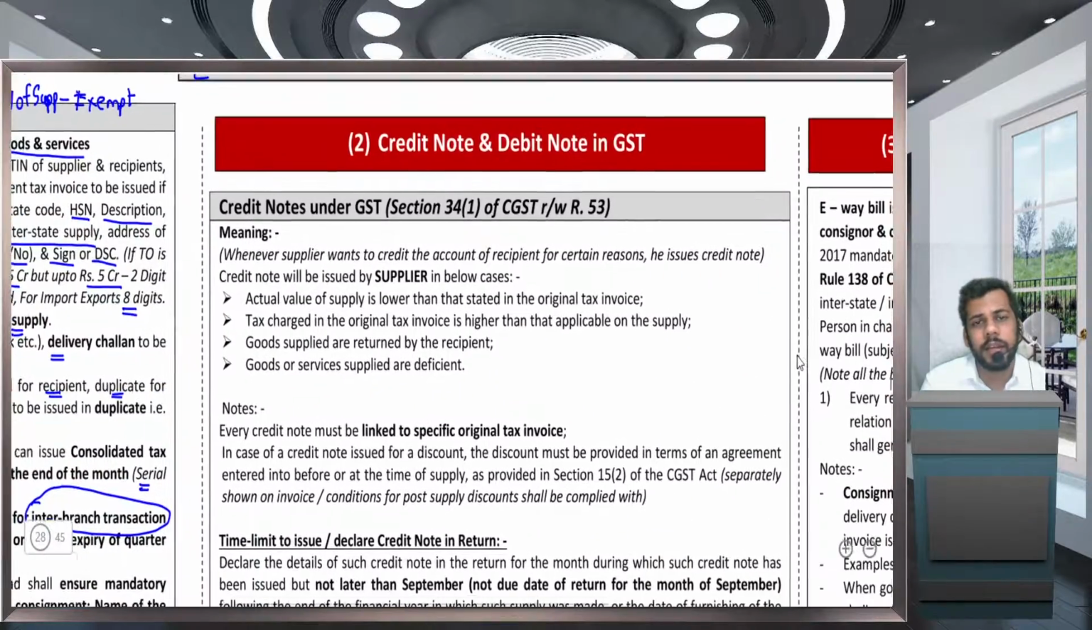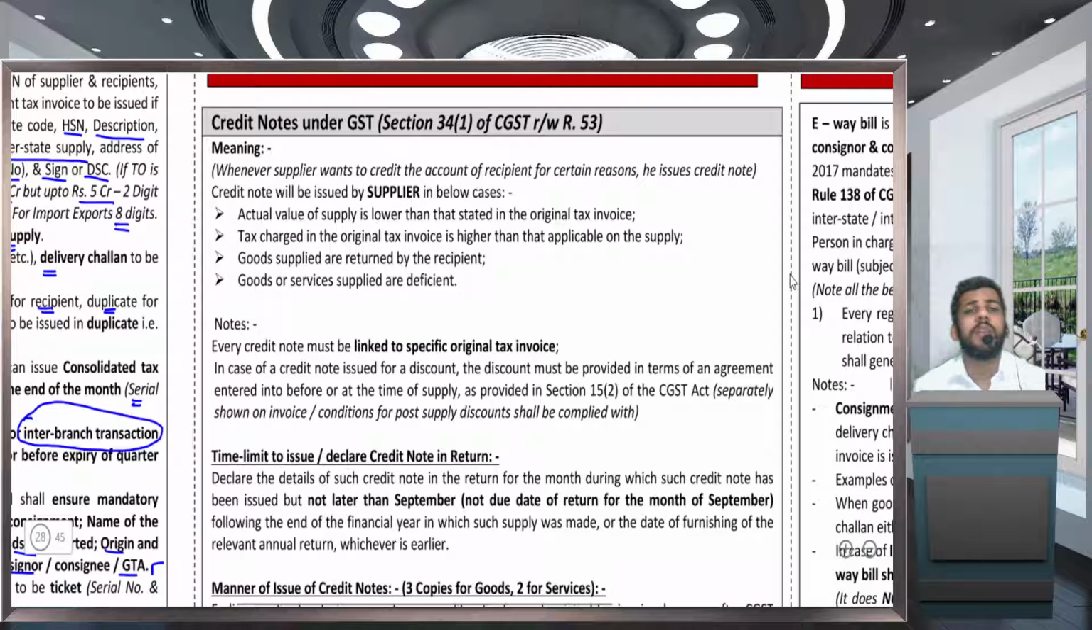Next one, debit note and credit note. Why is a credit note issued? Whenever you are crediting the account of a person in your books of accounts, you have to issue a credit note. When you credit the person's account in GST, first of all, please make it very clear that the supplier is the only person who has to issue a debit note or credit note. Only the supplier is going to issue a debit note or credit note. No recipient will be issuing a debit note or credit note. Is it clear? सप्लायर को ही सब कुछ इशू करना है, डेबिट नोट भी उसको ही इशू करना है, क्रेडिट।